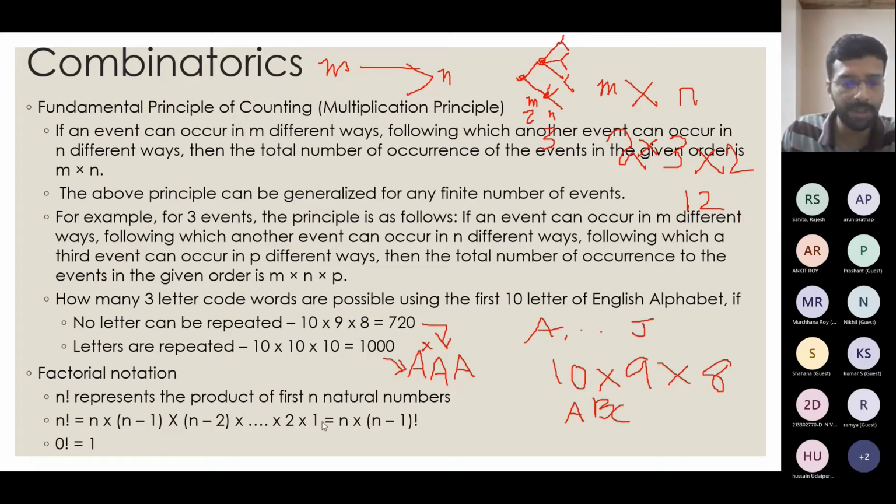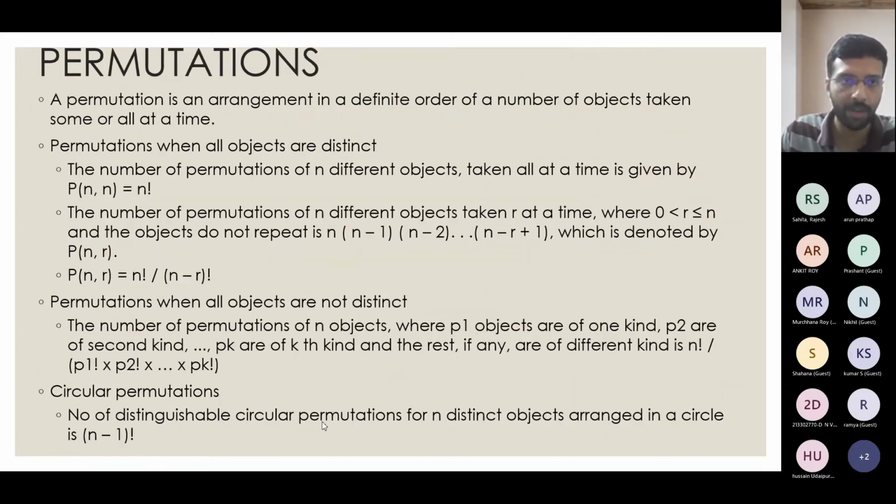Now, combinatorics, different types of combinatorics we will consider. First thing is called a permutation. A permutation is an arrangement in a definite order of a number of objects taken some or all at a time. This may sound confusing, but the only thing you need to see is that if you are asked about an arrangement or order, then you can infer that you are supposed to find the permutation. And the second part is the number of objects taken, some or all at a time. So if I am given n objects and I am asked to choose n objects out of that with a particular arrangement or a particular order, I will use permutation.